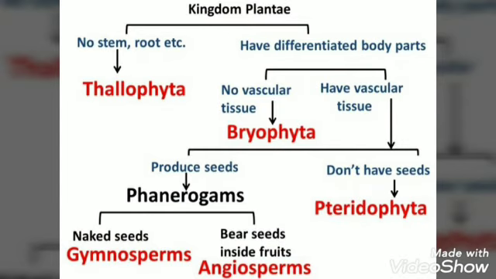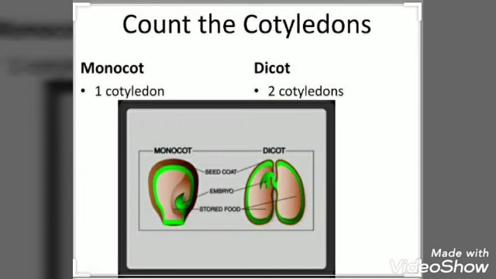Now, these angiosperms are further divided into 2 groups on the basis of the number of cotyledons present in the seed. What is the meaning of cotyledon? Now, cotyledon means the seed leaf, which can be one or more. These are the first leaves to appear from a germinating seed. If the seed has one cotyledon, then it is a monocot, for example, coconut. And if the seed has 2 cotyledons, then it is a dicot, for example, mango.